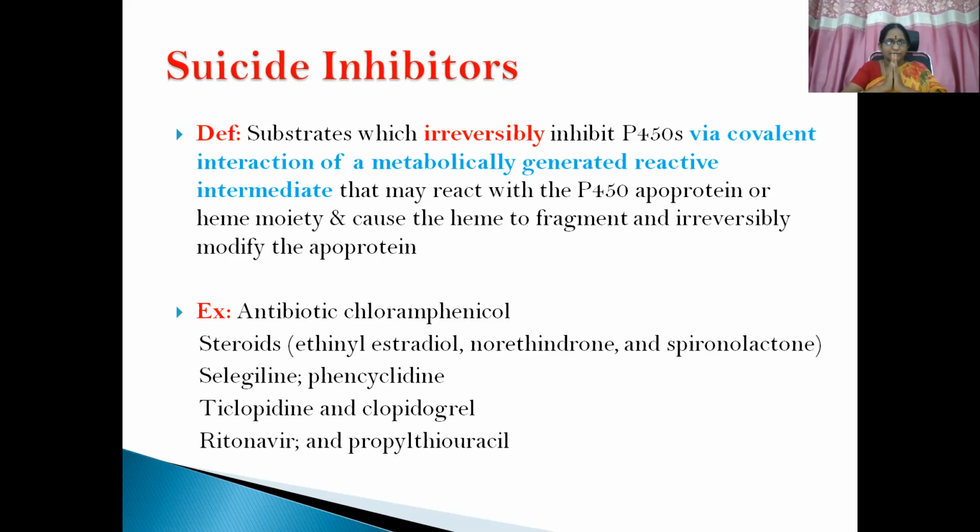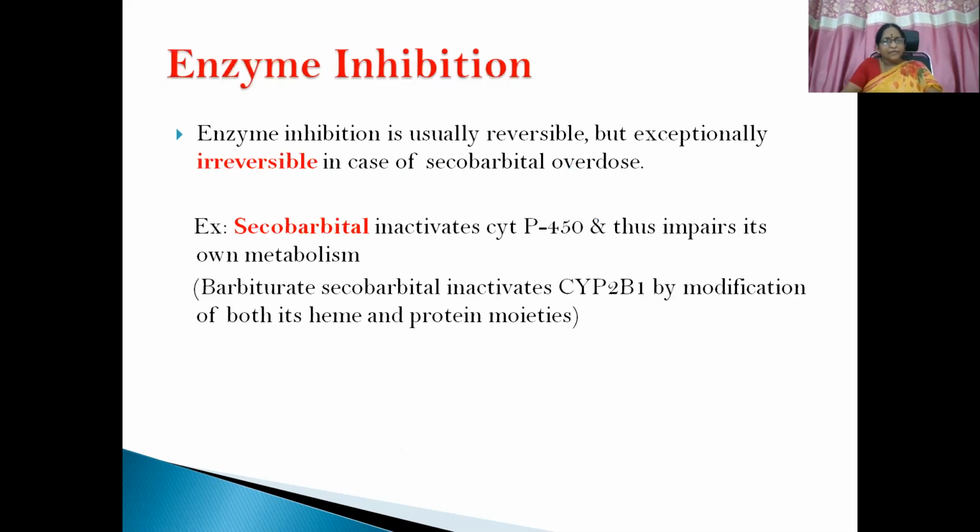That is irreversible. Examples of drug molecules for this suicide or irreversible inhibition are the antibiotic chloramphenicol, steroids like ethinyl estradiol, norethindrone and spironolactone, secobarbital, phencyclidine, ticlopidine, clopidogrel, ritonavir, etc. Enzyme inhibition is usually reversible, but exceptionally irreversible, as we have seen in suicide inhibition. Apart from that, we can see it in secobarbital overdose also, because here secobarbital inactivates cytochrome P450 and thus impacts its own metabolism.